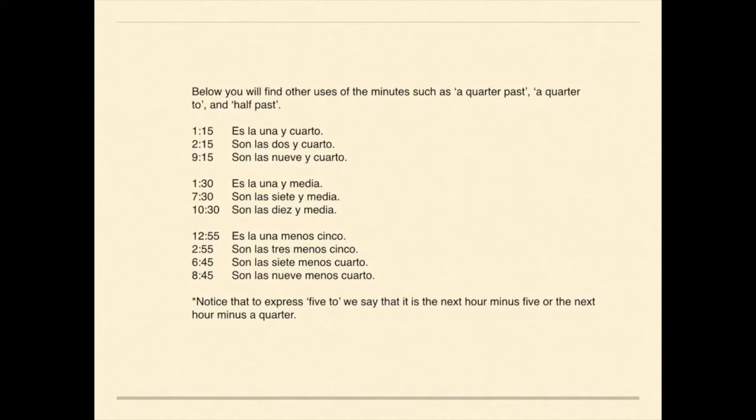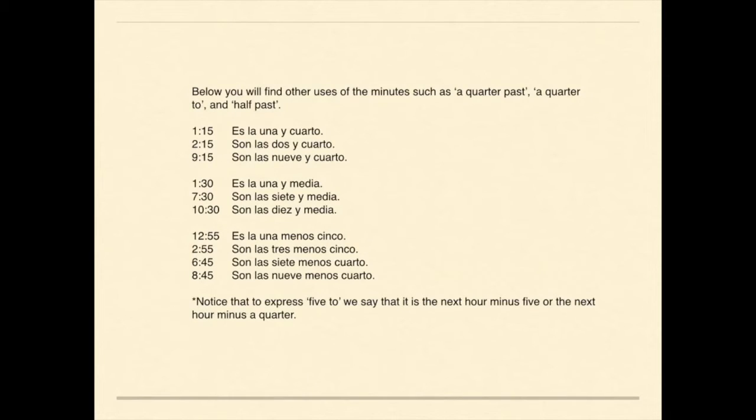If it happens to be 5 till or a quarter to, or some people say a quarter till, then here are some examples with that. If it's 12:55 or 5 till 1, we could say es la 1 menos 5.